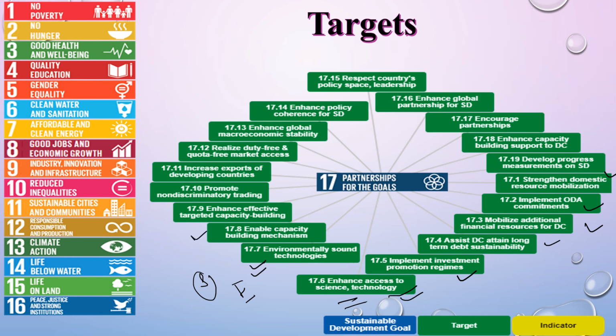Enable capacity building mechanism, enhance effective targeted capacity building, promote non-discriminatory trading, increase exports of developing countries, realize duty-free and quota-free market access, enhance global macroeconomic stability, enhance policy coherence, and respect countries' policy space and leadership. So these are the targets which are to be achieved under this goal.